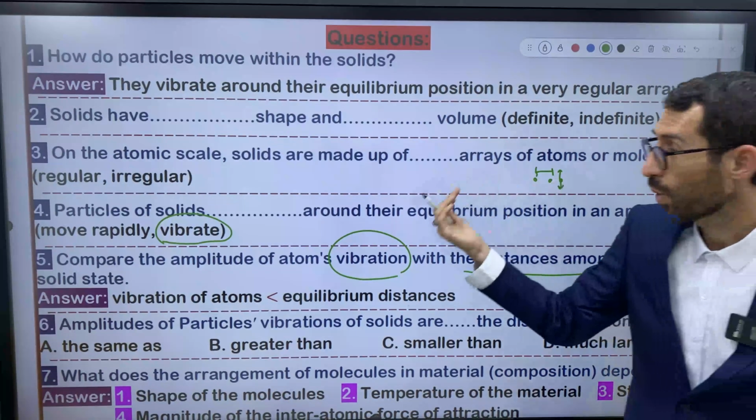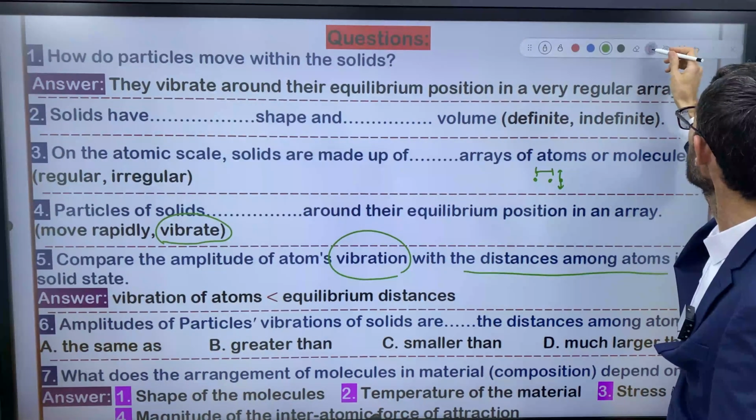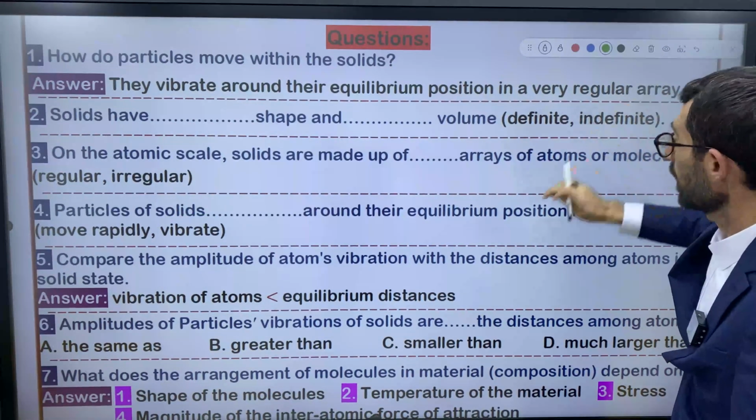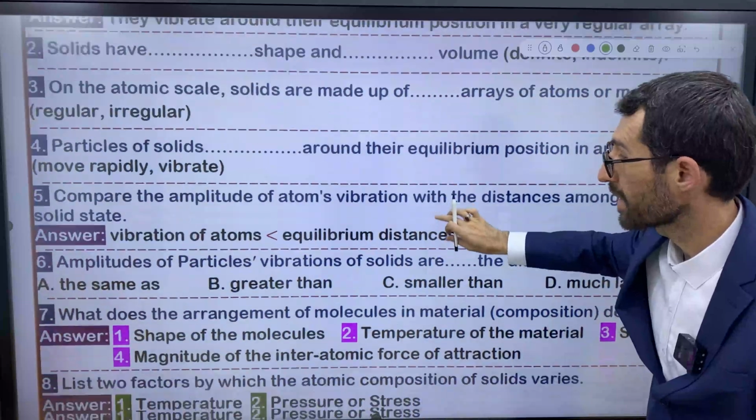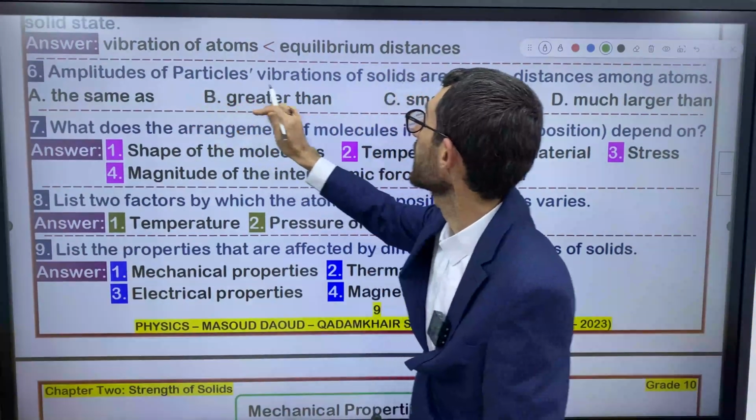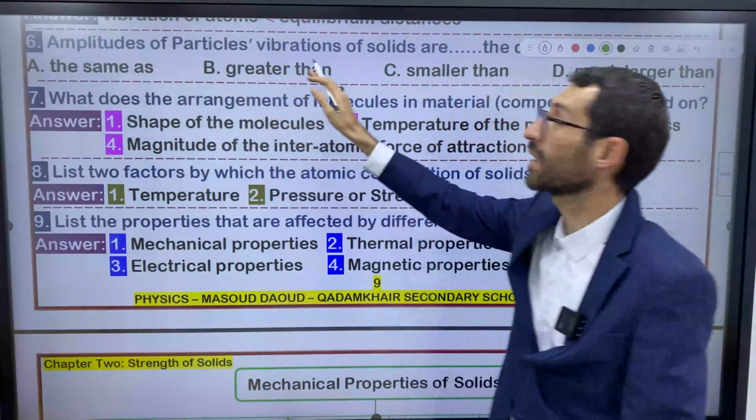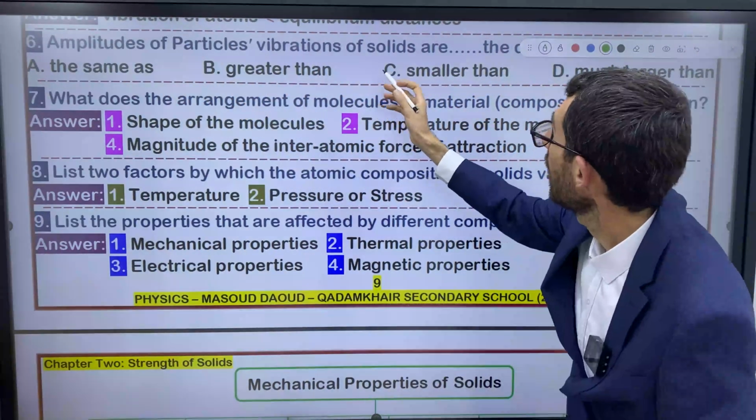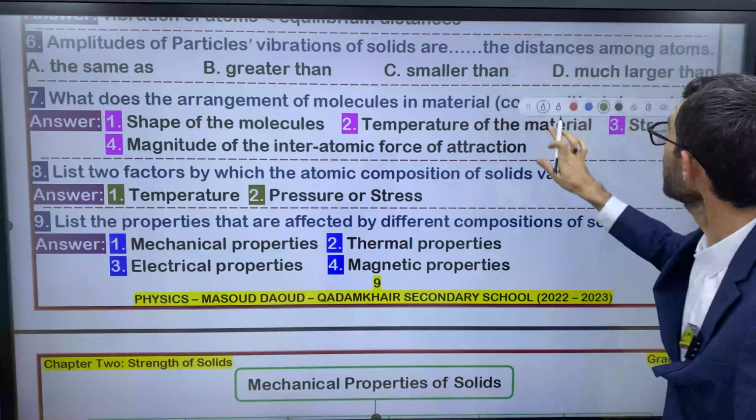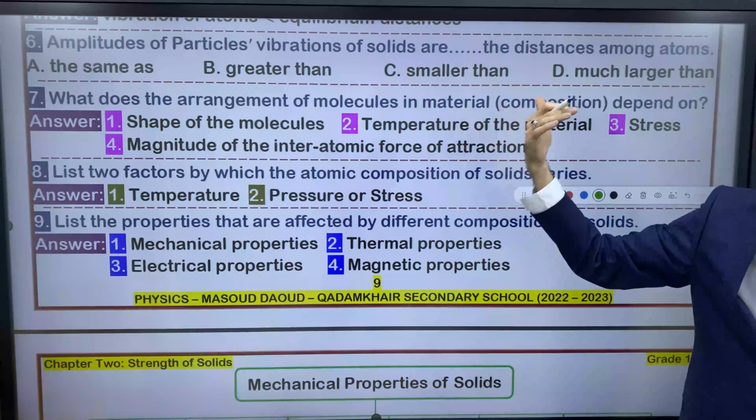Let's move on to another question, question number 6. Let me bring it up for you. Let me erase the other parts. So we have question number 6. Amplitudes of particles vibration of solids are, right? We have a blank here. How do you fill the blank?